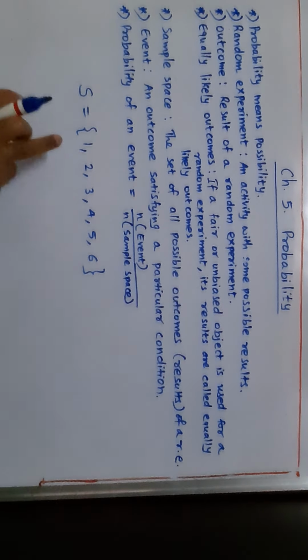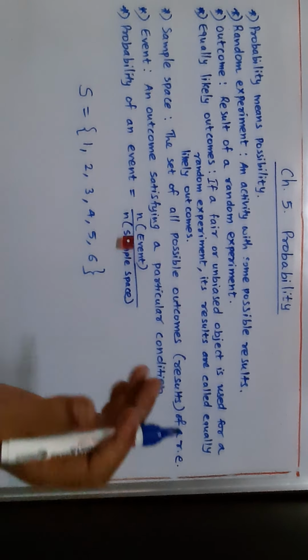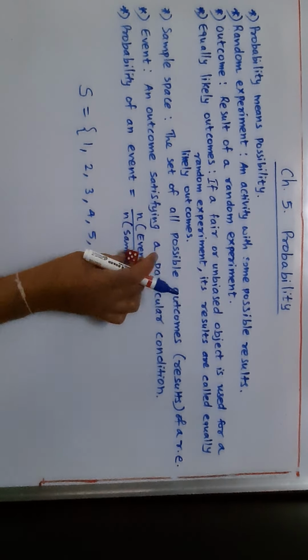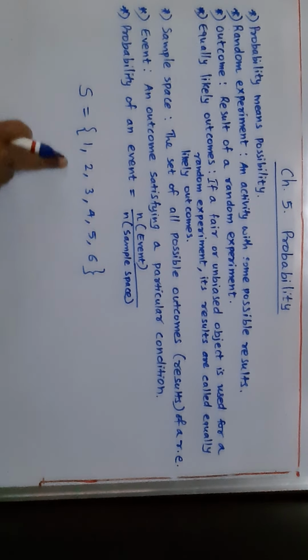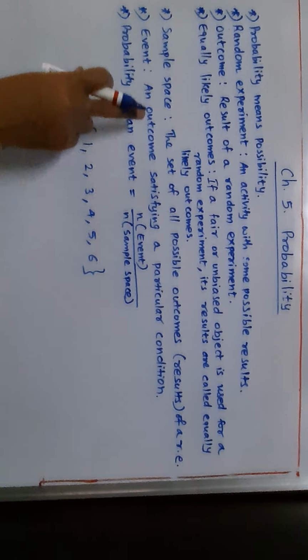Throwing a die, like that. So 1 came. So 1 can come. Okay, again I threw. So again, suppose 5 comes. Okay, suppose 3 comes. So all possible results can come. This is called sample space.